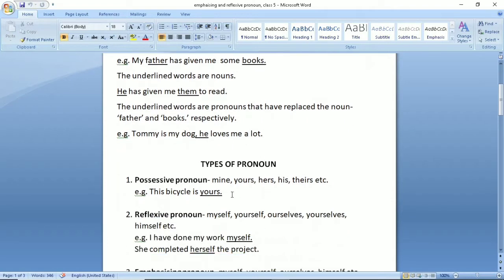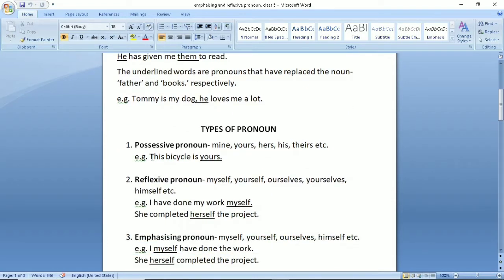Now let us see types of pronoun. Number one, possessive pronoun. For example, mine, yours, hers, his, theirs, etc. Example, this bicycle is yours. This big house is mine, and many more examples you can think about.